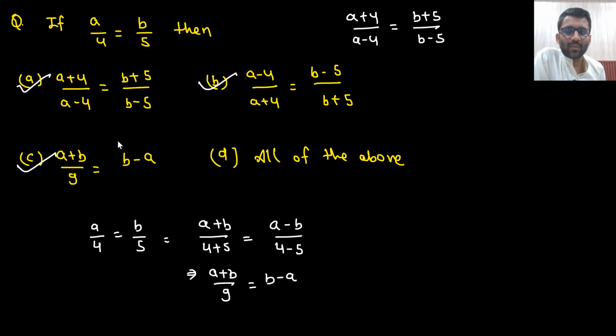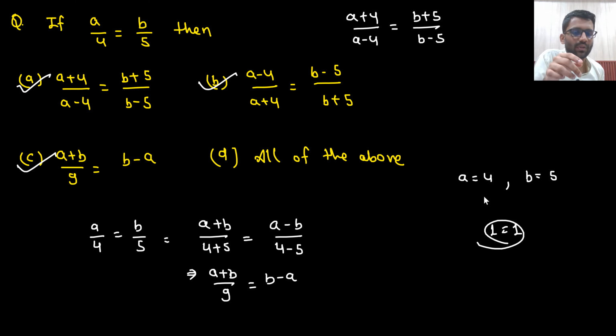In the examination, if you don't remember componendo, dividendo, nothing, so what will you do? If I put A equals to 4 and B equals to 5, what will I get? 1 equals to 1. So yes, this equation stands true. If I put A equals to 4 and B equals to 5, this equation stands true. So these can be my possible values of A and B. So I will put these values here.